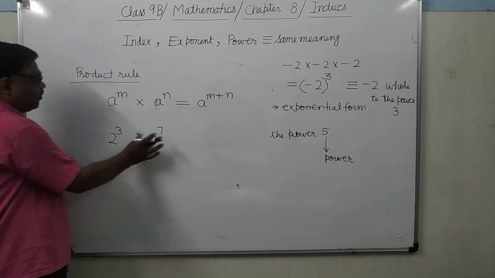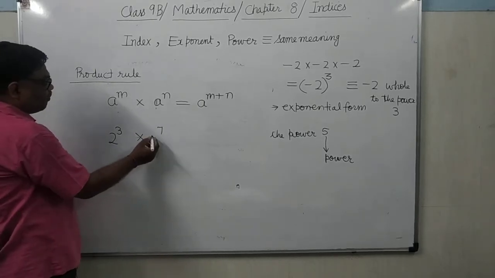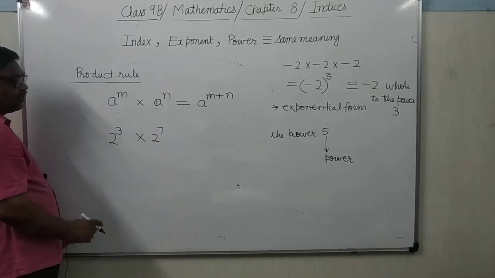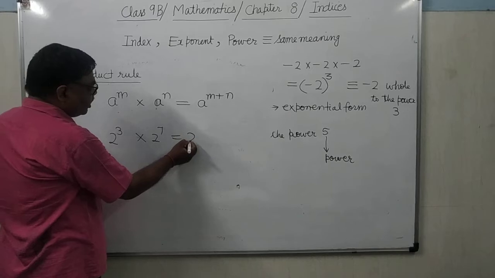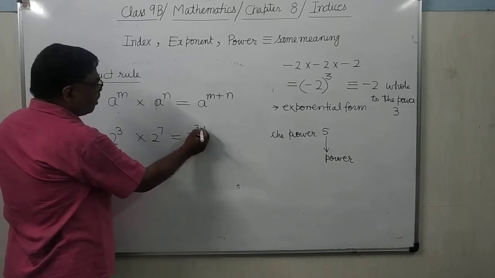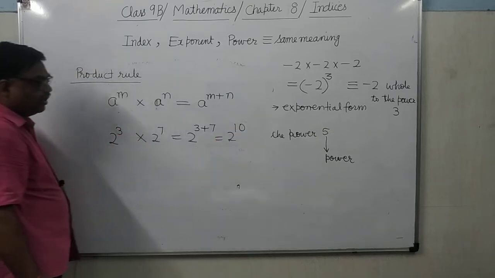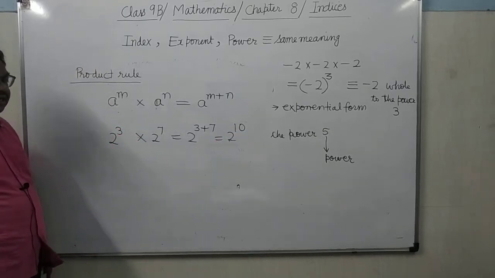But suppose if it is this, 2 to the power 5 into 2 to the power 7, and this is the product of exponential numbers, bases are same. So what will happen? Powers will be added. 2 to the power 10.